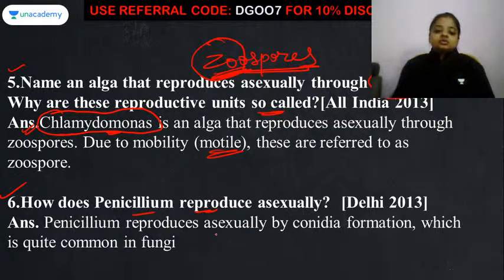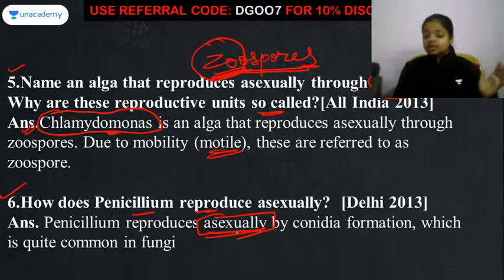Penicillium reproduces asexually. So you all know very well that when we are talking about asexual reproduction, it means we don't need any partners to be present. Okay, the organism is going to reproduce by itself. It does not need the male structure, it does not need the female structure. It is going to reproduce by itself. So that we call asexual reproduction.